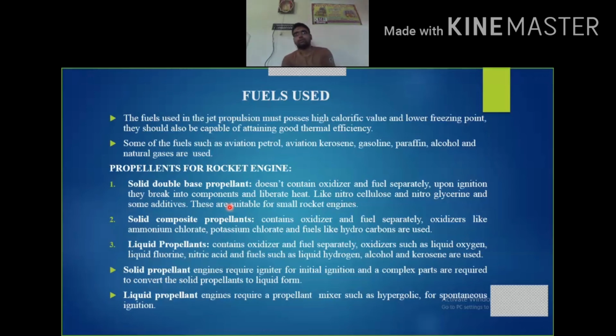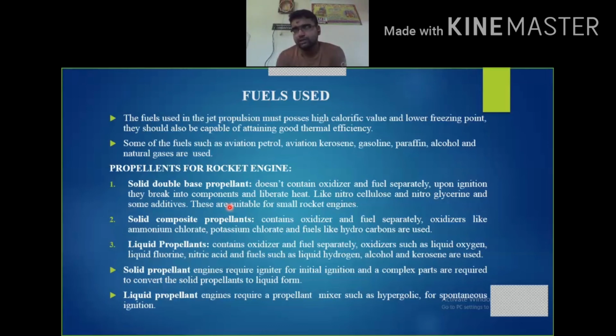So when it comes to propulsion units, we are using aviation petrol, aviation kerosene, gasoline, paraffin, and natural gas. These are some of the main fuels which we are using in the propulsion units. You might have a doubt regarding all these things, like, what is the difference between aviation petrol and the petrol which we use on the roadways?